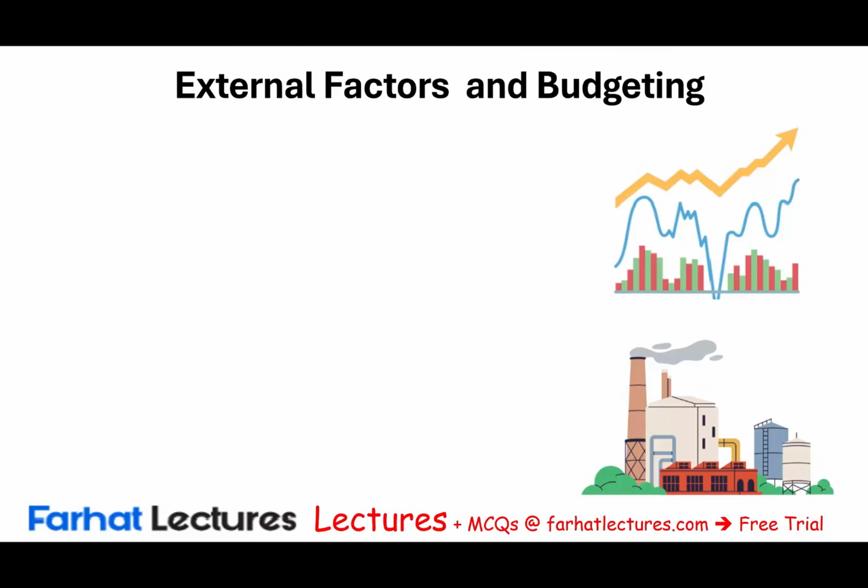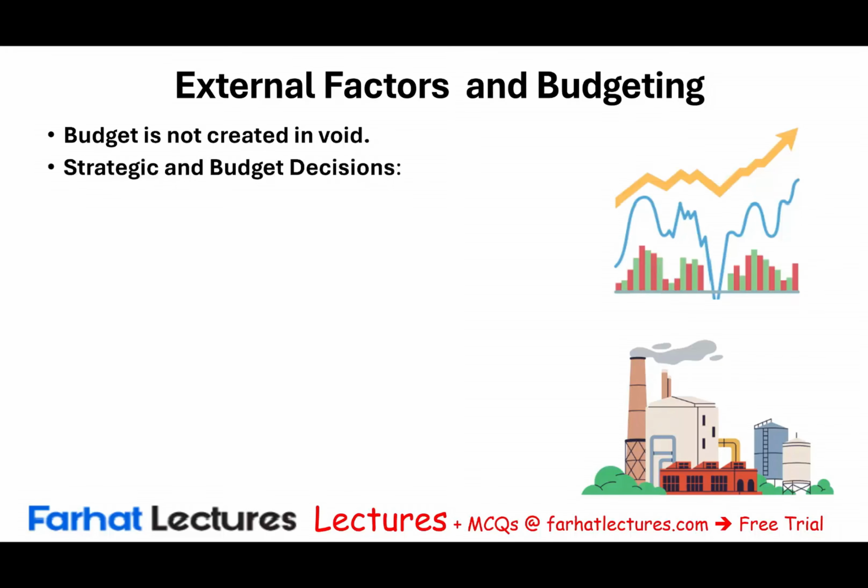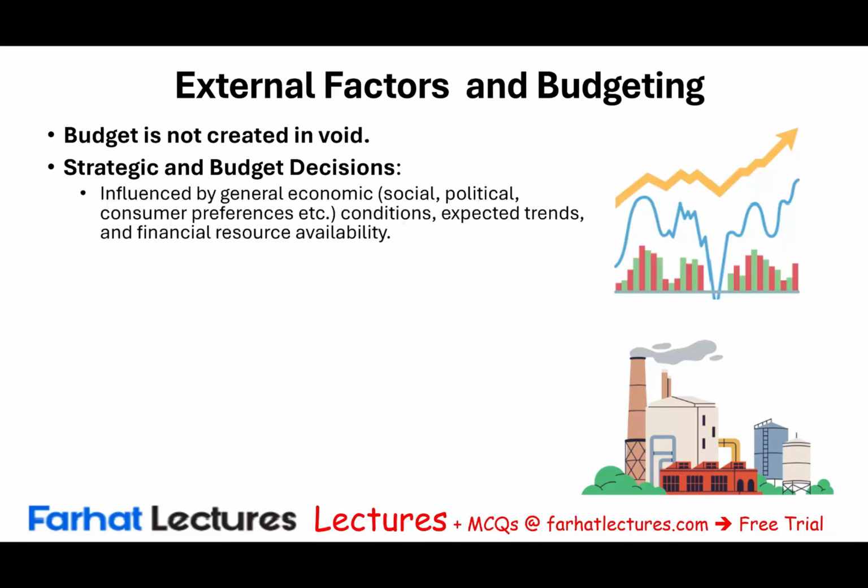Now let's discuss some factors that could influence the budget, because the budget is not created in a void. So when the company sits down and they want to create a budget, they don't ignore everything outside the company. Although it's a budget for the company itself, it's not created in a void. Strategic and budgeting decisions are influenced by many other factors. One is the general economic factor, social factor, political factor, and we talked about those: consumer preferences and conditions, expected trends, financial resource availability.